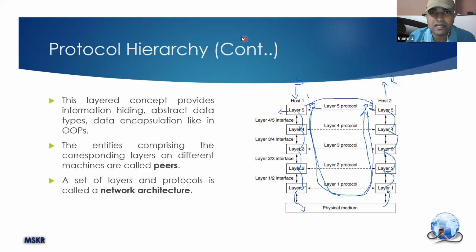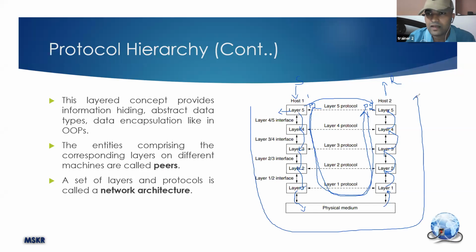So the physical communication path is like this. Okay, these dotted lines represent virtual communication between peers. That means a protocol in one layer sends a message to the protocol in the same layer on another computer.